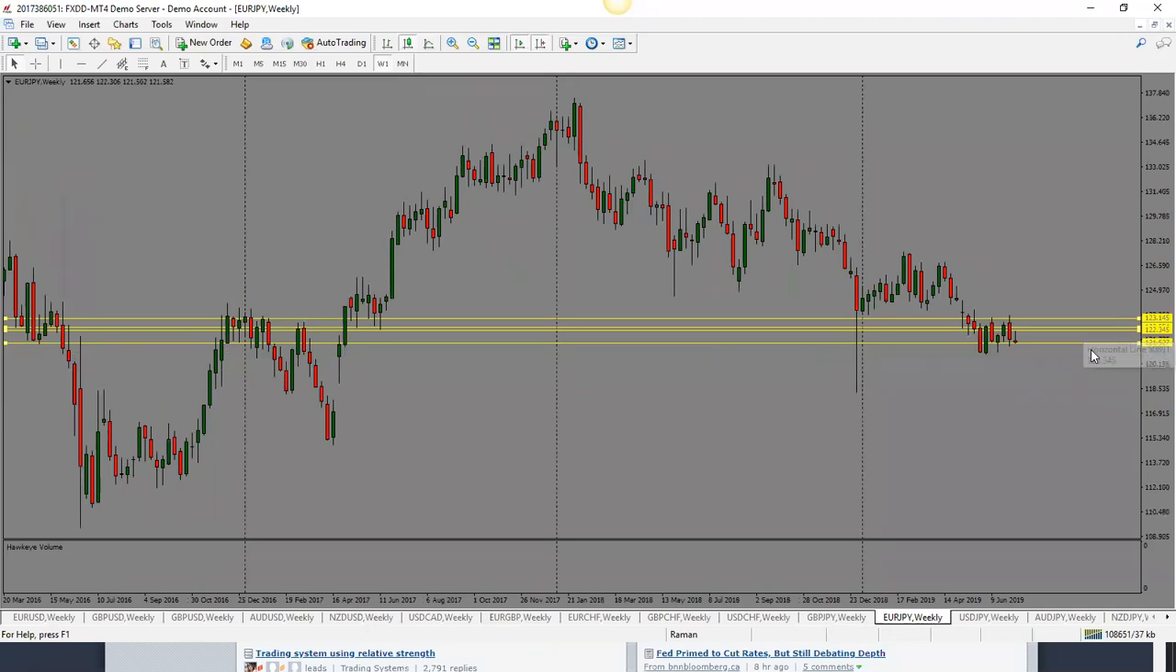Euro yen here, this one is looking bearish. So bias still stays to the downside for this.